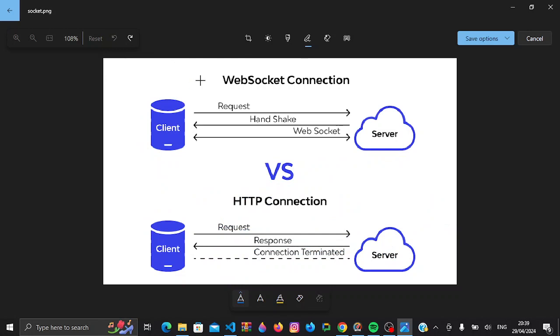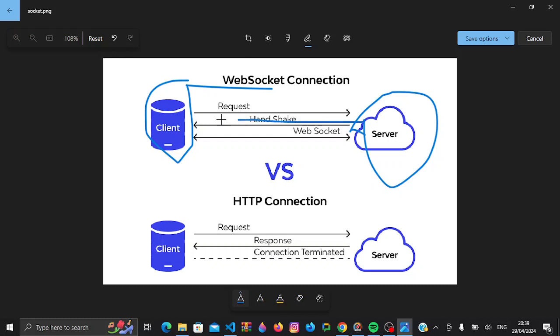But for the case of WebSockets, this is how it goes. The client makes a connection request to the server. Then once an acknowledgement is done, we have a handshake, meaning the connection has occurred. From there, we have the connection persisted. And then the client and the server can communicate almost instantly, just as you would on a phone call or on a chat application like WhatsApp. That's the whole point of WebSockets. They allow for duplex communication or bidirectional communication between the client and the server.